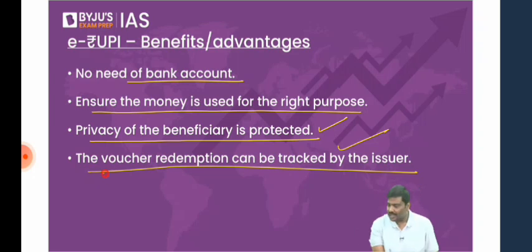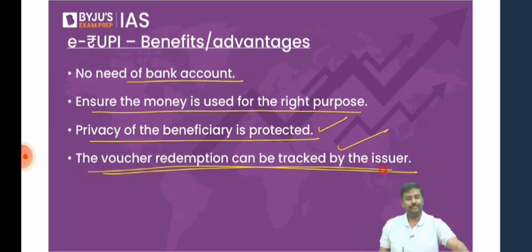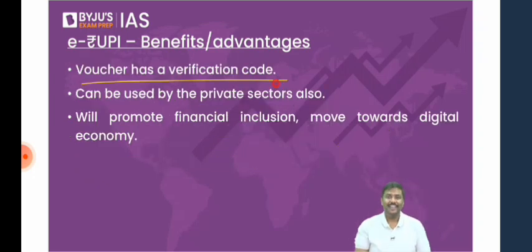Right? The voucher redemption can be tracked now by the issuer. They can simply track it. Voucher has a verification code also, OTP. Right? Because some of you simply say, sir, what if the QR code is basically sent to somebody else?